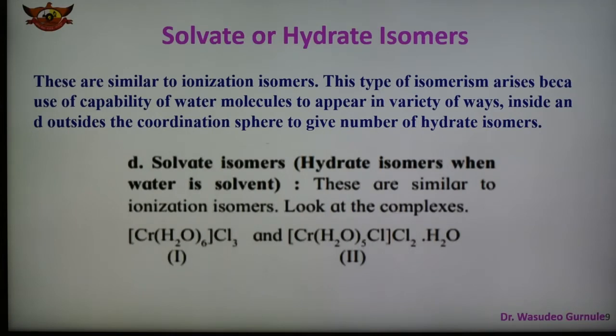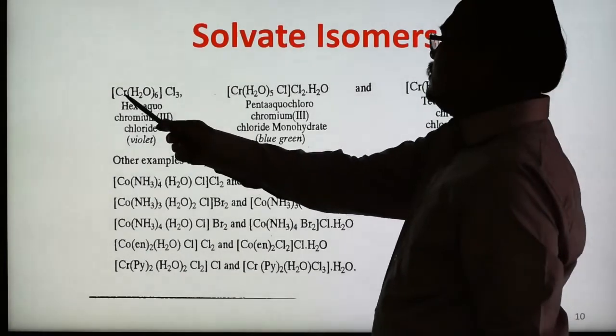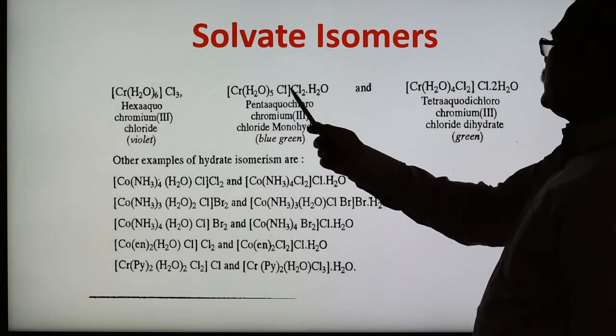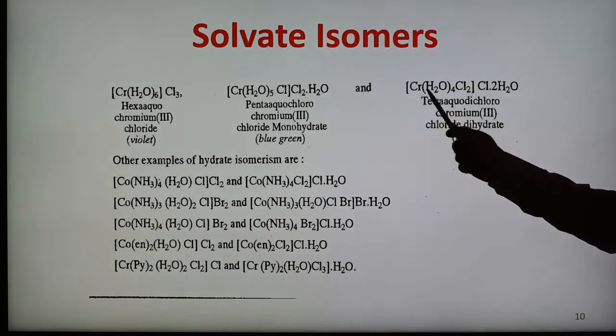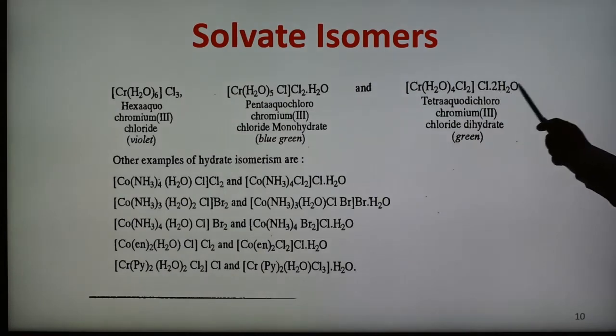Here 1 and 2 examples are shown, and 3 isomers are possible for this case. So 3 isomers are shown here: Cr H2O6 Cl3, Cr H2O5 Cl Cl2 H2O, which we have already seen, and this another complex, Cr H2O4 Cl2 Cl 2H2O.